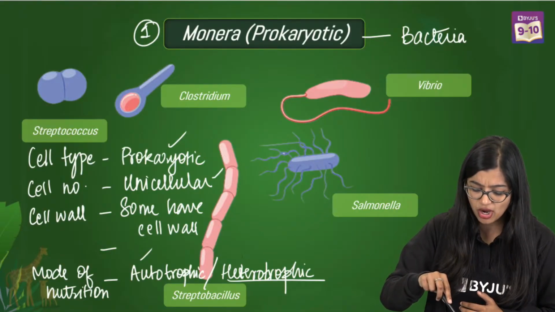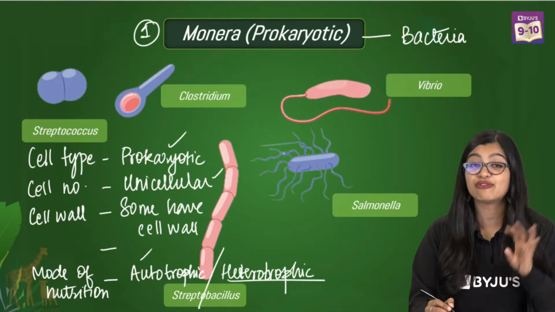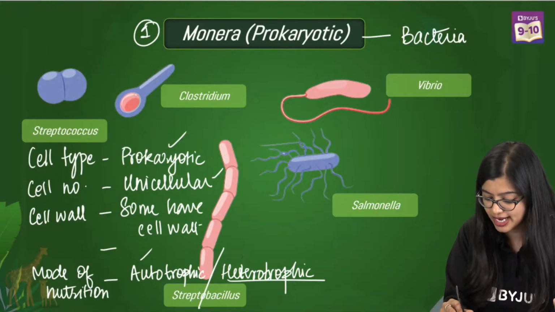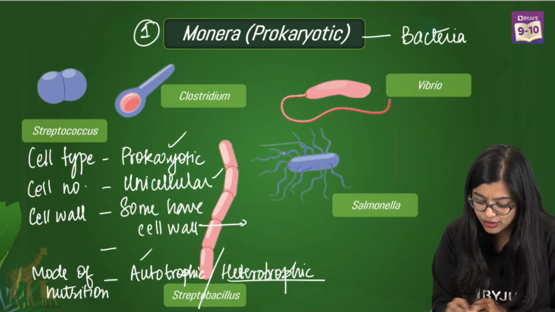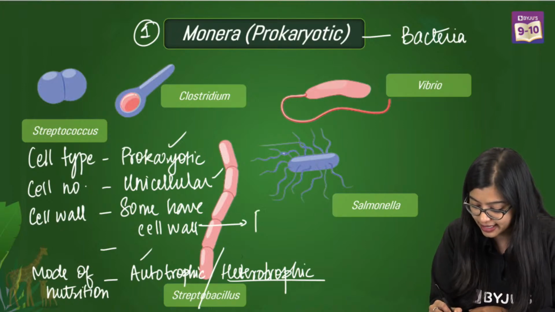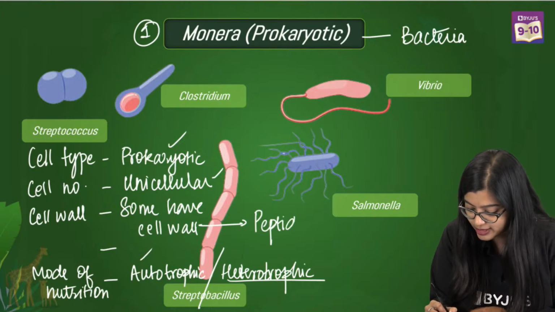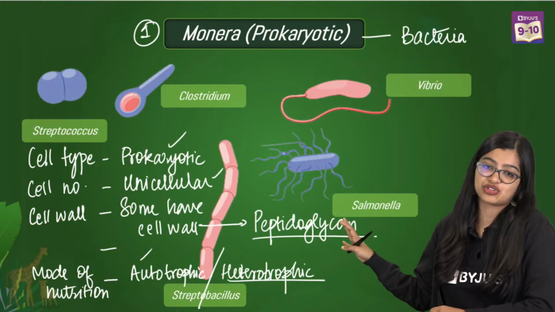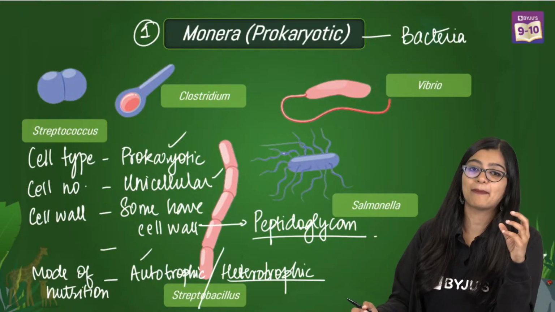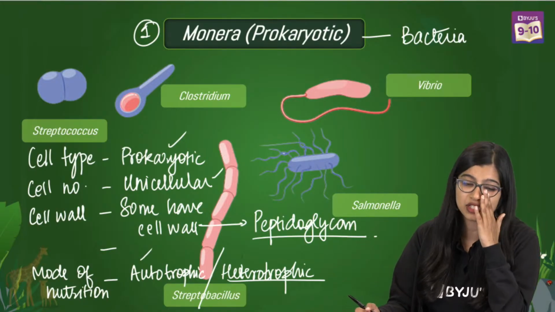Now of course when we talk about cell wall, this is extra information, don't get scared, right? Because there are two other kingdoms with cell wall also, right? So when we talk about their cell wall, we see that it is made up of something known as peptidoglycan. Fancy word, extra information. What is it made up of? Peptidoglycan. Okay, that is what it is.